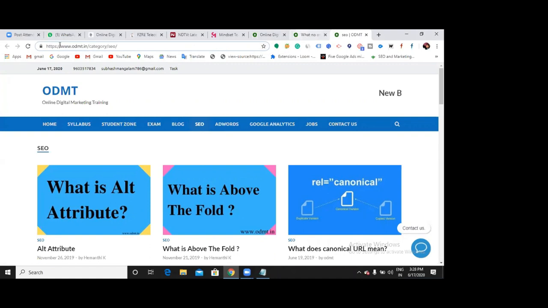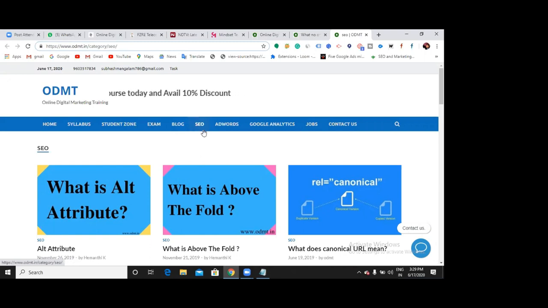So tell me guys, what is the URL and how is it looking? Is it looking same like a blog? What is the difference here? I clicked on the SEO subfolder here, and I came to see this URL. What does it mean? It is showing the category. That means this SEO subfolder is a category now.